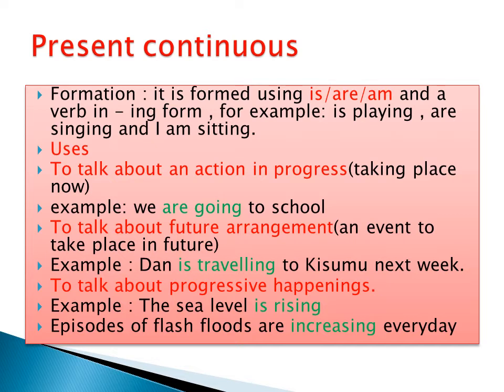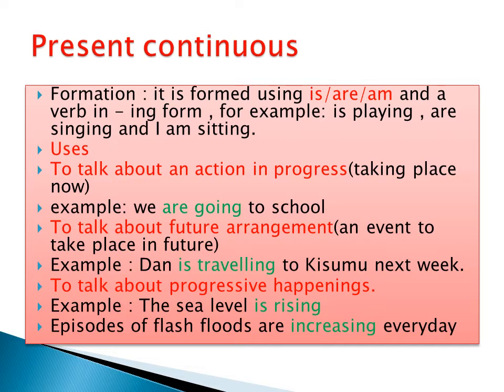Uses of present continuous: to talk about an action in progress. When you want to talk about an action in progress, something that is taking place now, you use present continuous. Example, we are going to school. It's happening now.